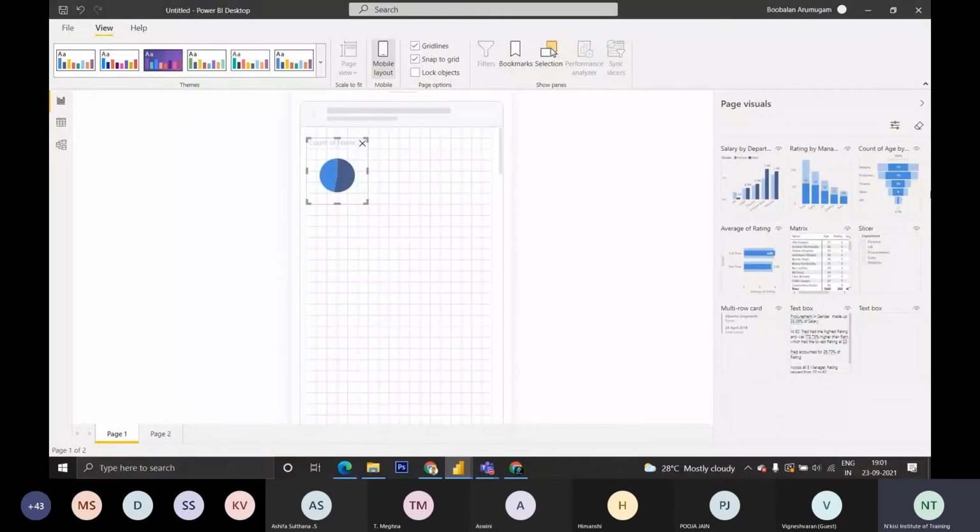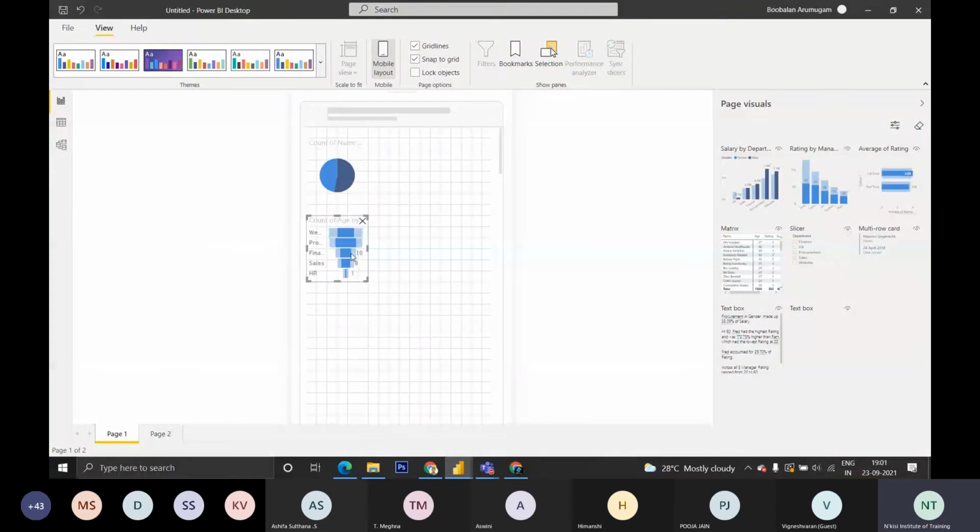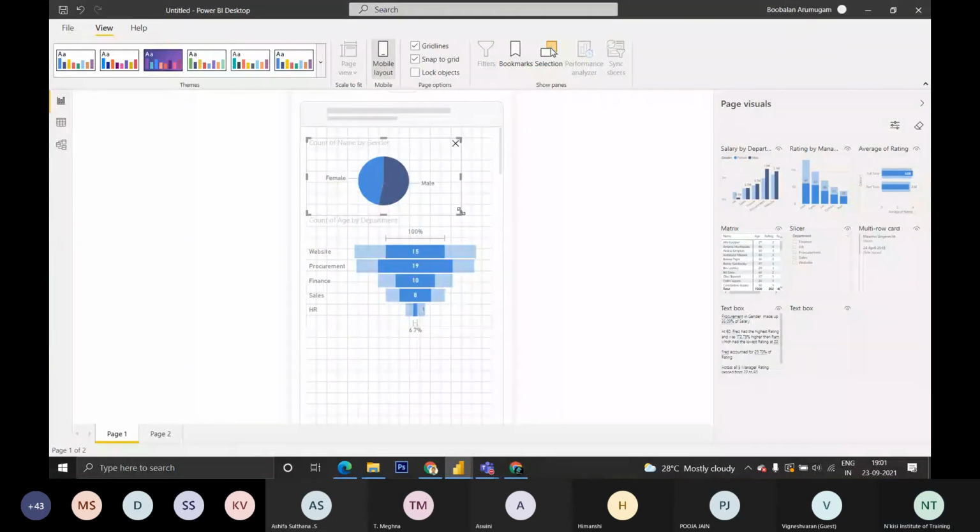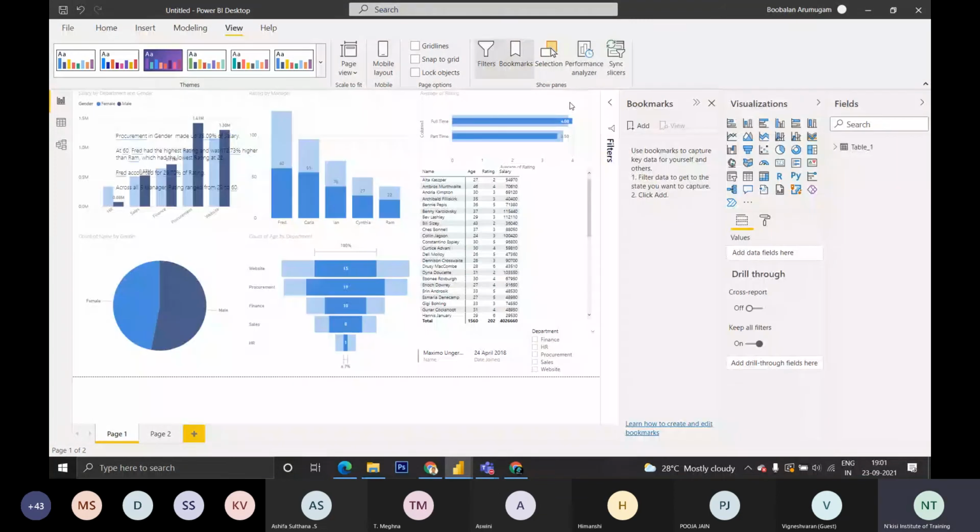After doing this, you can share the link, the document link, and they can view this. In the mobile layout, you can add all the charts. The bookmark is like, in bookmarks we will be bookmarking this page. It will be adding a bookmark for those. Once you add this bookmark, it will be showing this filter alone, and whenever you click that bookmark, it will be showing the same filter applied.